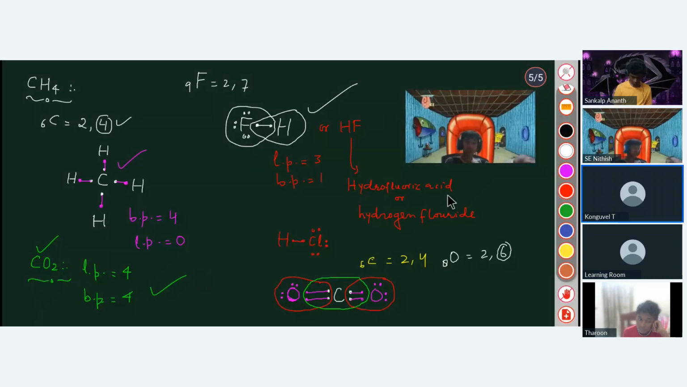So you have to remember, if octet is not getting completed by single covalent bond, then you have to make the double covalent bond. Similarly, if octet is not getting completed by the double covalent bond, then you have to move towards the triple covalent, right? Yes, sir. Exactly. So shall I move to the next page?